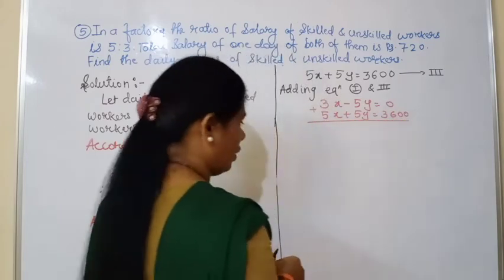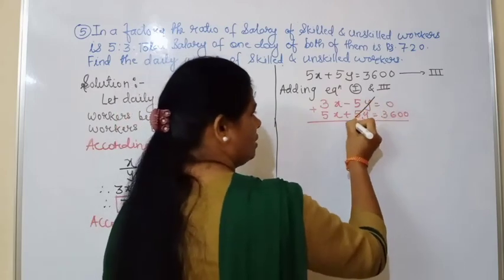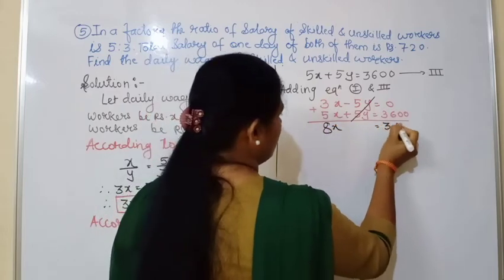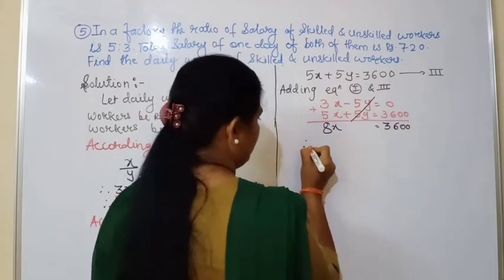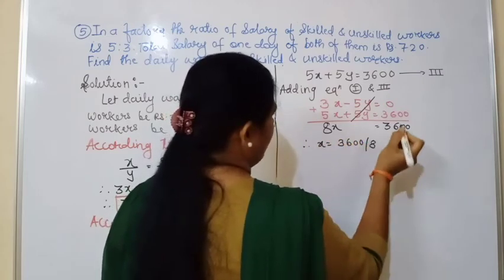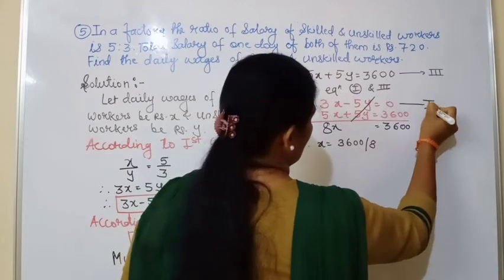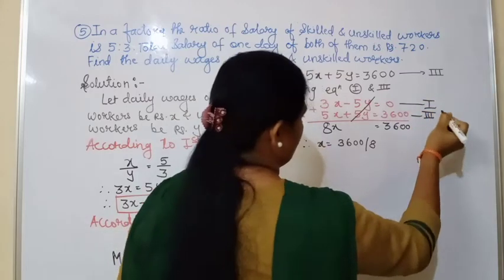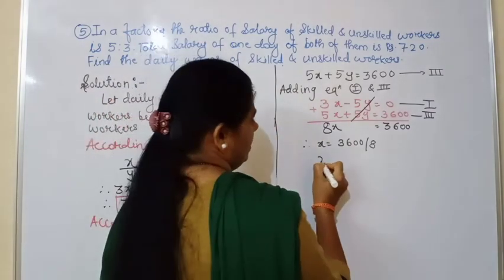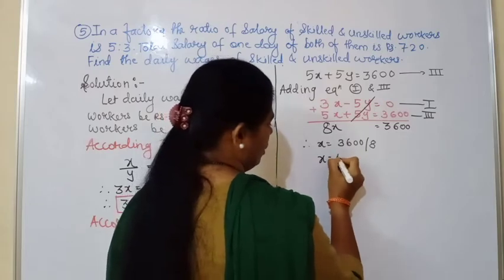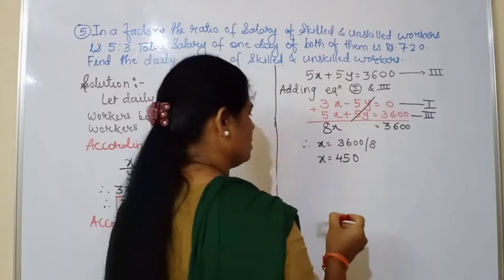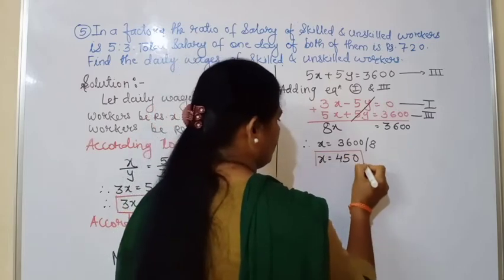Okay. After adding, what we get? That is plus 5 and minus 5 will get cancelled. 3 plus 5 is 8x equal to 3600. Therefore x equal to 3600 upon 8. Okay. This is equation number 1. This is equation number 3. We have to divide 3600 by 8, and after dividing we get the answer, that is the 8 4s are 32, 8 5s are 40, 8 zeros are 0. So we get the answer, that is x equal to 450.